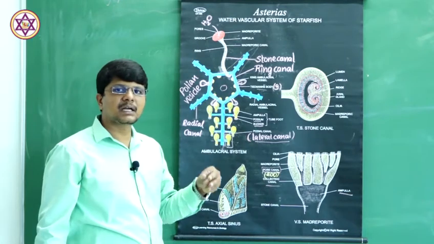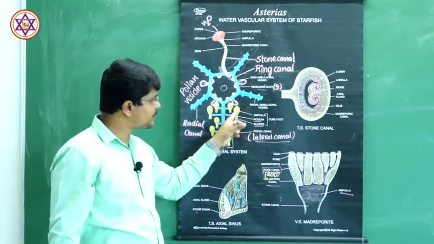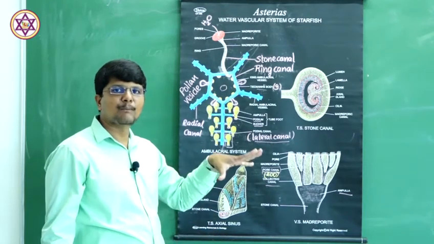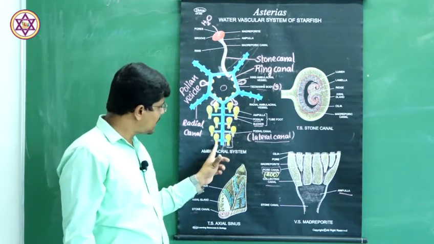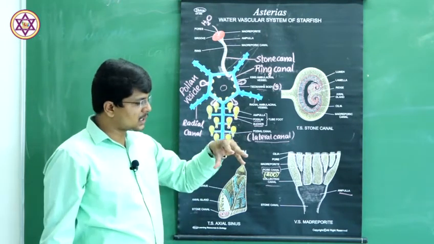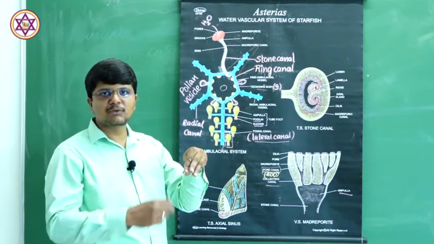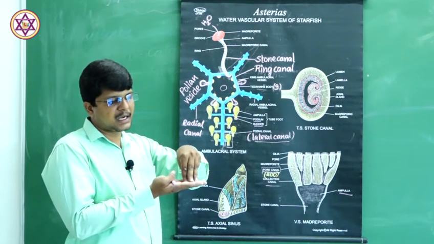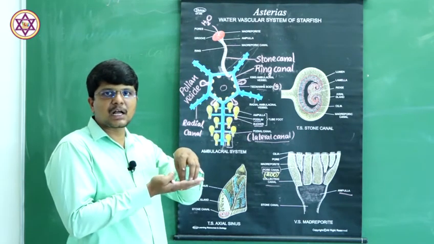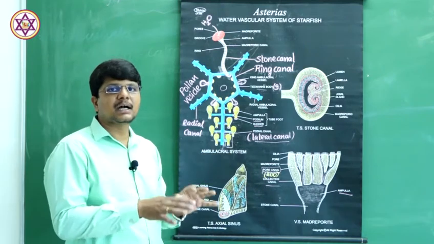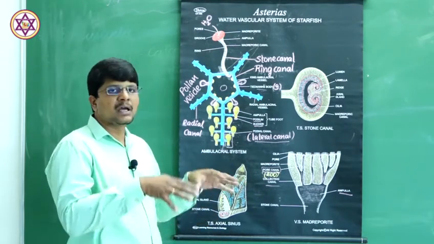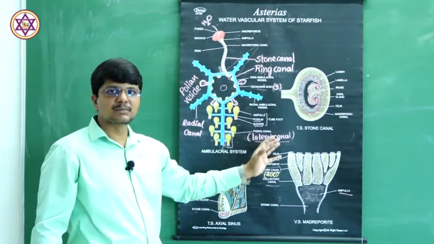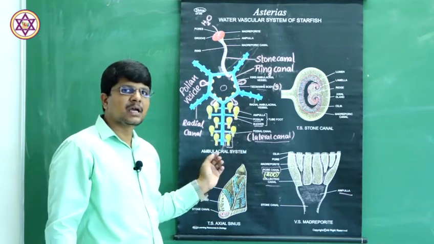The rhythmic contraction and relaxation of these tube feet bring about the hydraulic pressure with which the animal can move. Not only that, with the rhythmic contraction, the tube feet empty the water in them, adhere to the substratum like this and expand like this. Therefore, a sucking pressure operates and the animal adheres to the substratum or even to the prey. That is how this water vascular system is useful to this particular animal.